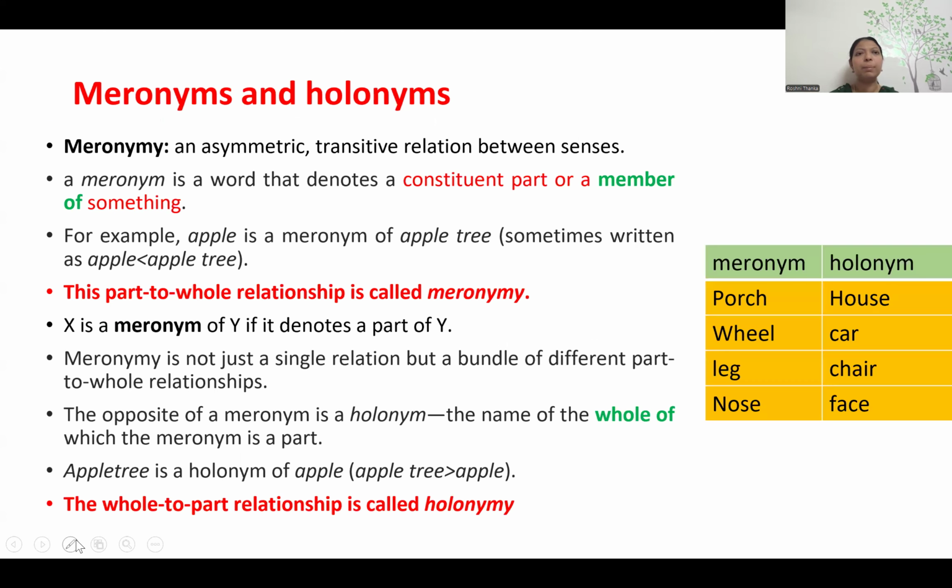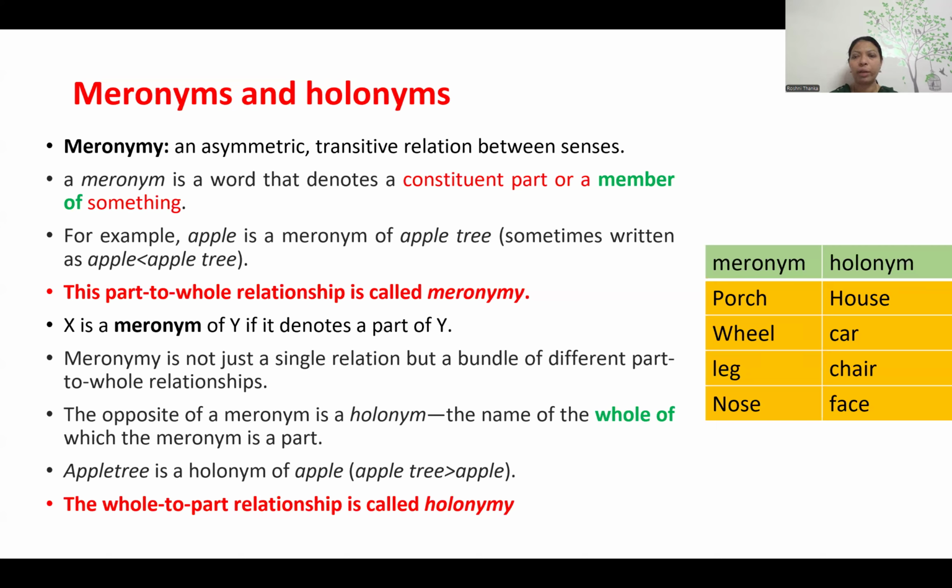The next terms are meronymy and holonymy. If you see this example, we can clearly understand that meronymy is like a part of. For example, wheel is a part of a car, right? So wheel we call a meronym, part of whom? Car, right? Then the car is called a holonym. The part-of relationship is called meronymy, and the whole, car, is the whole part. That is called holonymy.